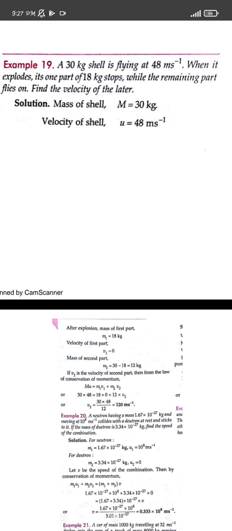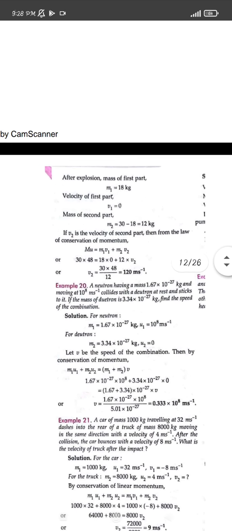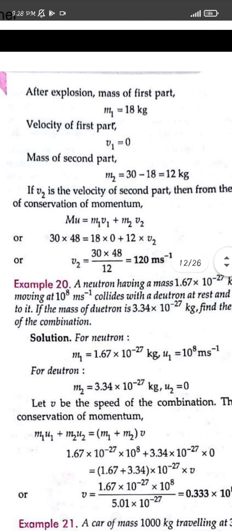Okay, so the second part will be of mass 12 kg, because we know that together the shell is 30 kg. So when it exploded, one part is 18 kg, and the remaining part will be 12 kg. Now we are talking about the velocities. The velocity of the shell together is given as 48 meter per second, but the first part's velocity is not given, and we have to find out the velocity of the second part. The first part is moving with velocity u, which is not taken as 0 because it is moving, but the second part is exploded more fastly. So the velocity of the second part we have to find, but the velocity of the first will be 0.